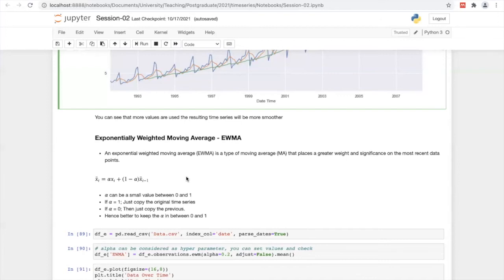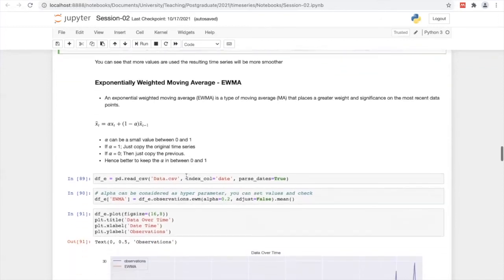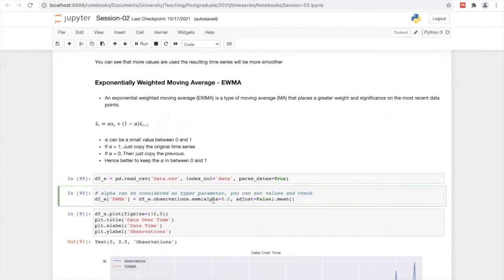Then there is an inbuilt function for that in the Python library. It's called EWM. You can just call it, and there is a hyperparameter alpha. I have set it to 0.2. As I said, you can tune it between 0 and 1, and you have to actually train the model and test with distinct values.